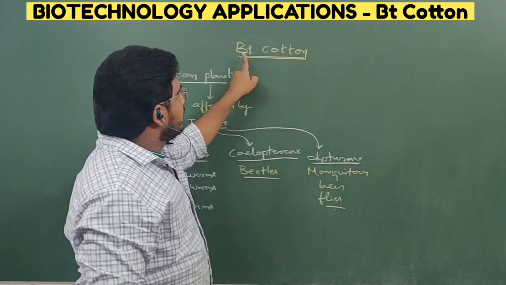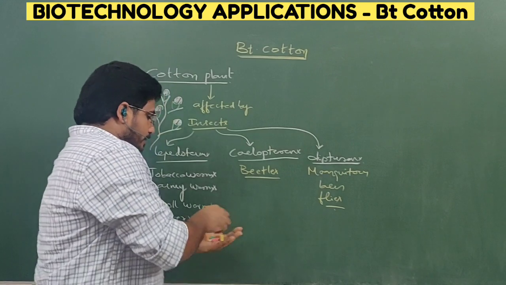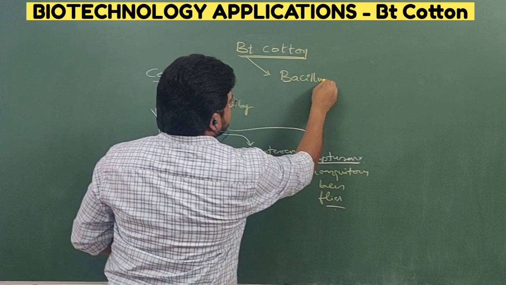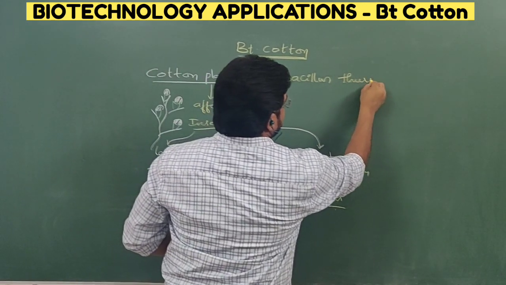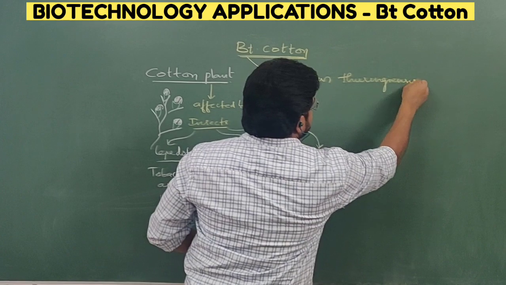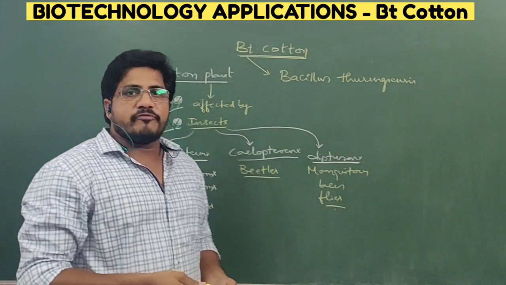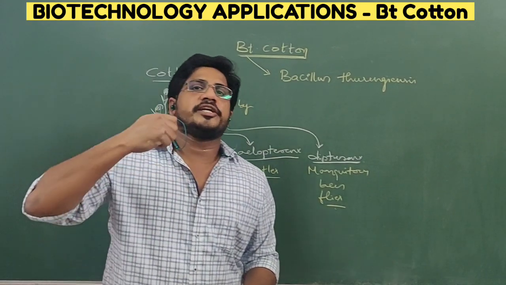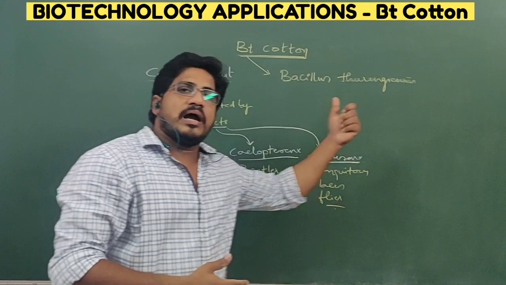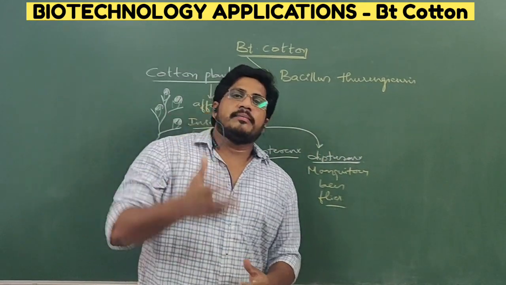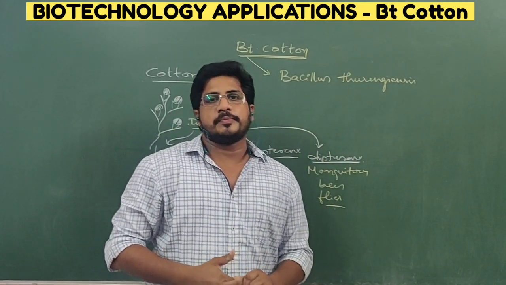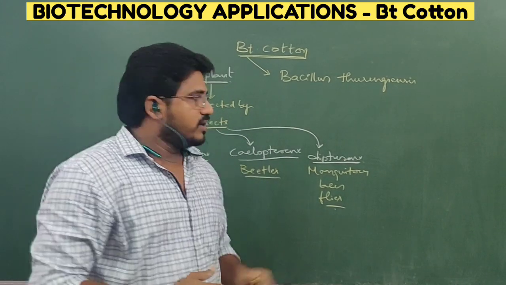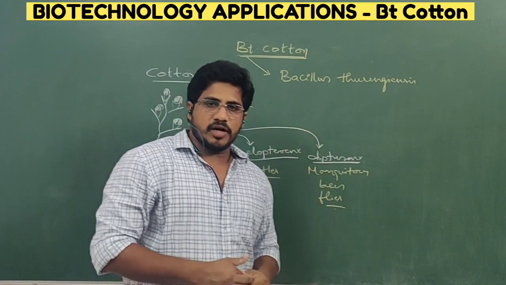Here one should understand that Bt does not mean biotechnology. Here Bt means Bacillus thuringiensis. Thuringiensis is a strain, nothing but a variety of bacteria, from which a gene is extracted and that gene is inserted into the plant, which avoids all these kinds of problems. It is a tremendous application of biotechnology principles. In the green revolution, a lot of changes took place through this. Let us see how Bt cotton has been developed now.